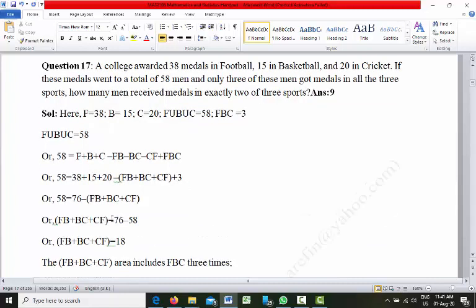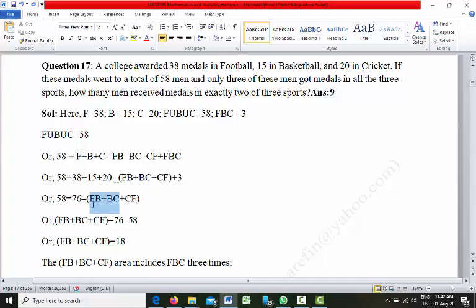Right. So now if you do your calculation, you will see that here we will have: 20 plus 15 is 35, 35 plus 38 is 73, 73 plus 3 is 76. So 76 minus this one.